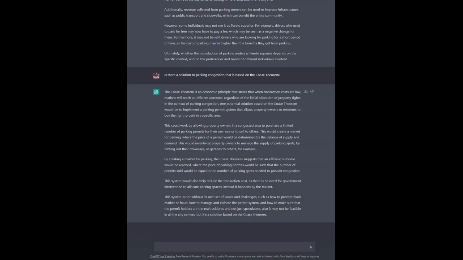Let's try and push it even further and follow up on that and ask, could the application of the Coase theorem to parking congestion involve ethical complications?